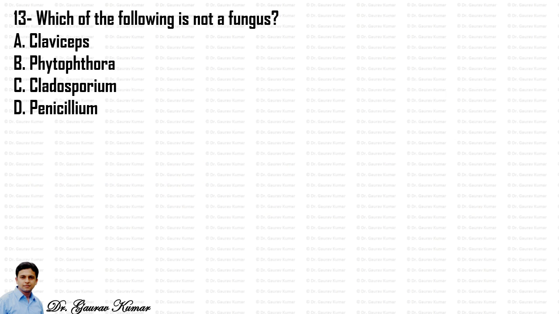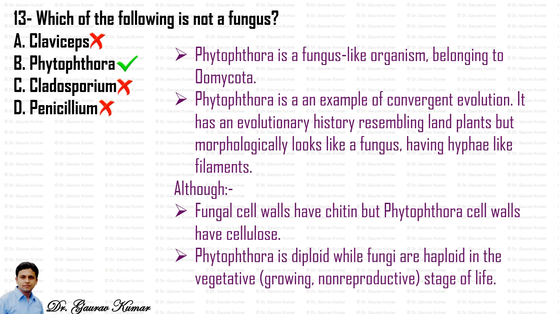Following is not a fungus. So we know that Phytophthora is not a fungus. Phytophthora is a fungus-like organism belonging to Oomycota. Phytophthora is an example of convergent evolution. It has an evolutionary history resembling land plants, but morphologically looks like a fungus, having hyphae-like filaments. It differs from fungi because the fungal cell wall has chitin, but the Phytophthora cell wall has cellulose, and Phytophthora is diploid while fungi are haploid in the vegetative, that is the growing or non-reproductive, stage of life. So the answer is Phytophthora.